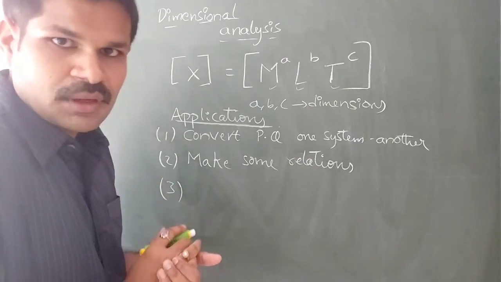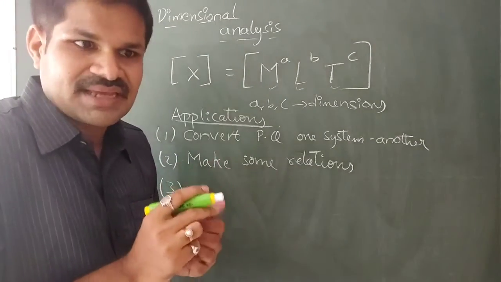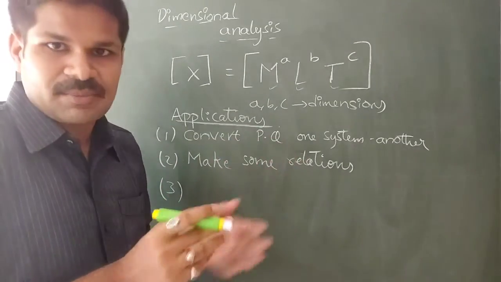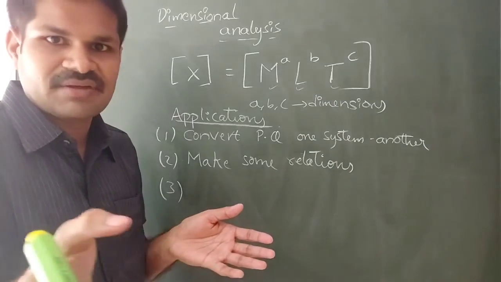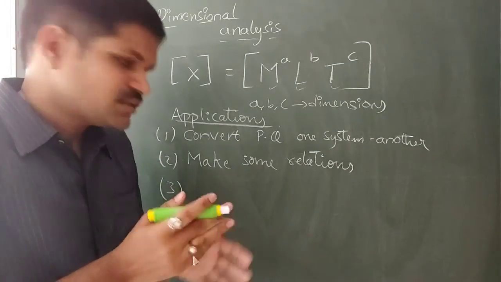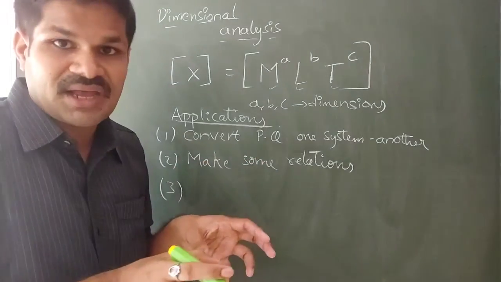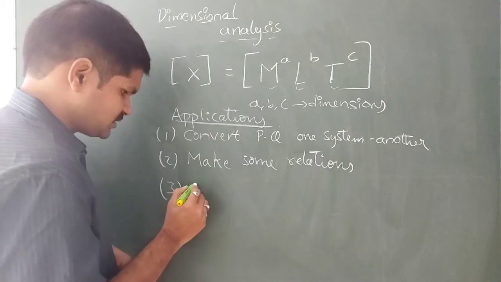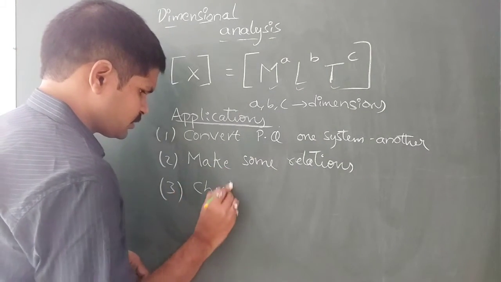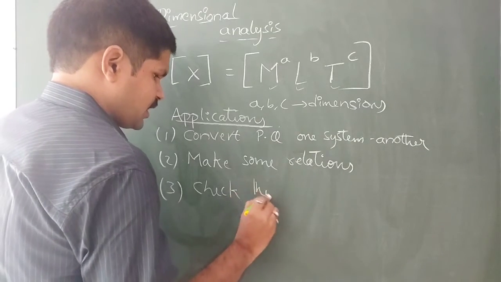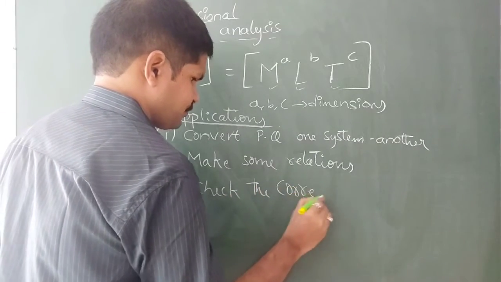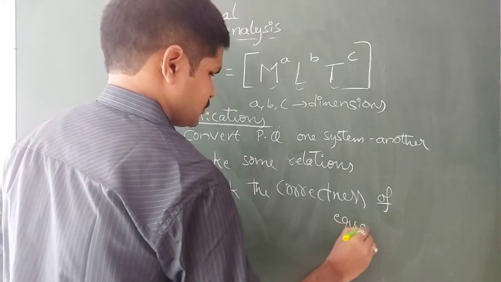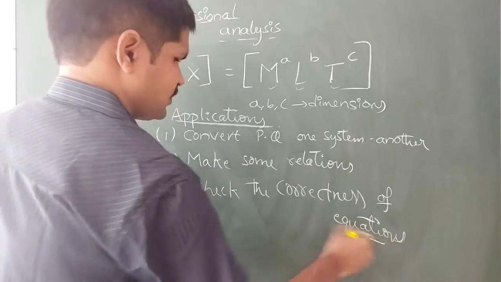And the third one: we already have some relations like s = ut + ½at², v² − u² = 2as in kinematics, and we also have relations in work and energy. So we can easily check the correctness of such a relation using dimensional analysis. To check the correctness of equations.